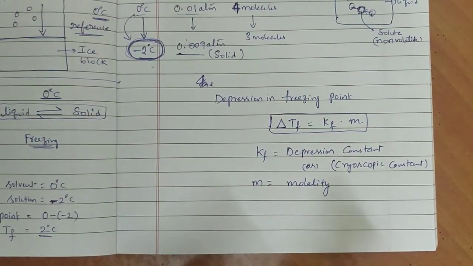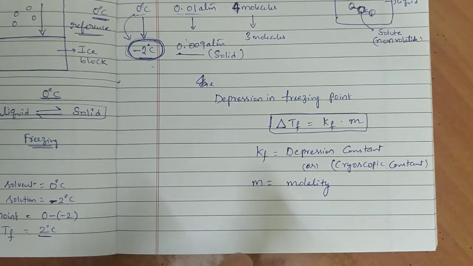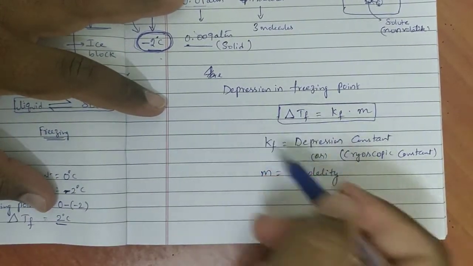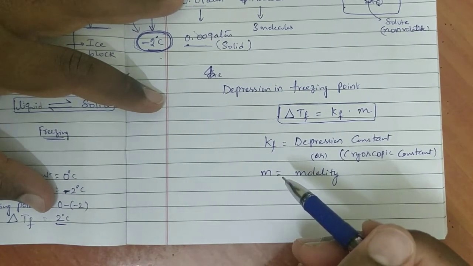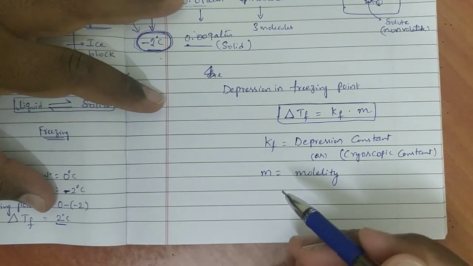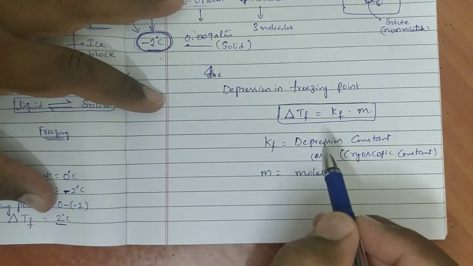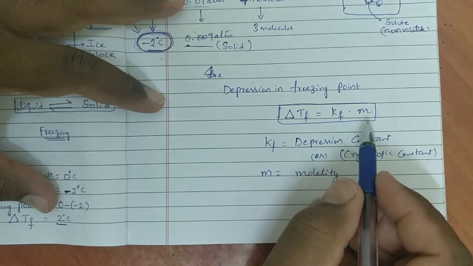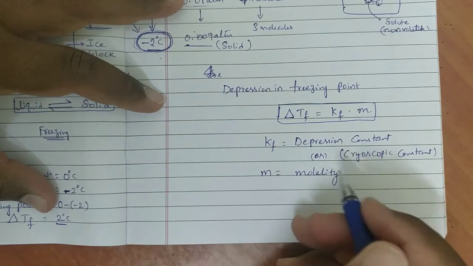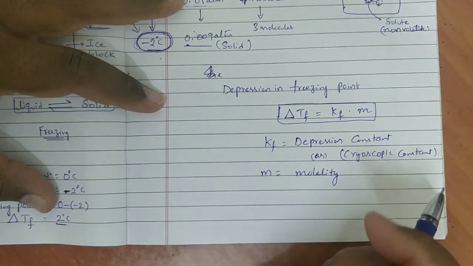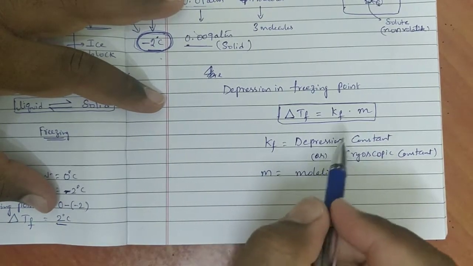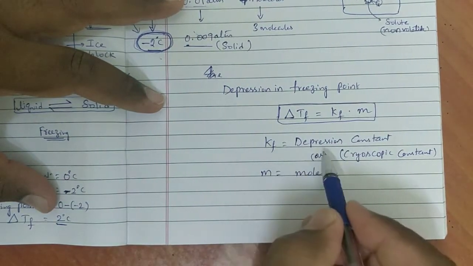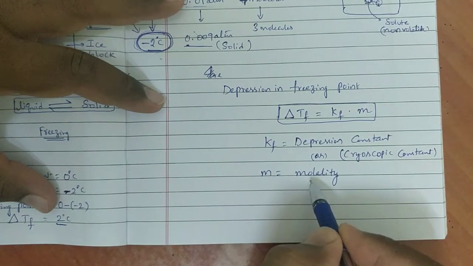By using the graph, how did we derive elevation in boiling point? Like that, here also by using the graph for freezing point, we will get the formula. The same method will be followed. We will take two triangles which are similar to each other. All those things are the same only. That's why no need to go through this derivation. Delta TF is equal to KF into m. And the previous formula, elevation in boiling point, delta TB is equal to KB into m. Same like that only. That's why the formula is enough. Delta TF is equal to KF into m, where KF is depression constant, m is molality.